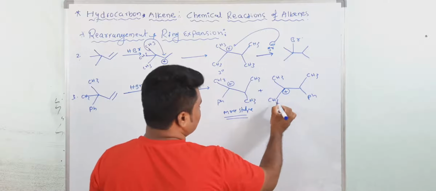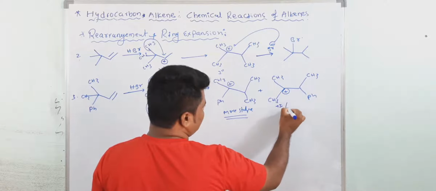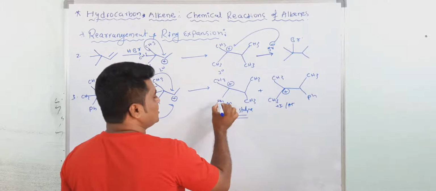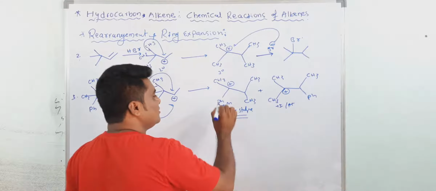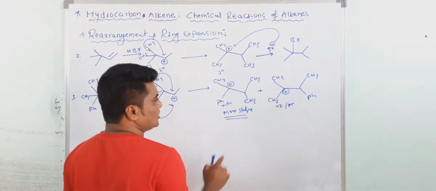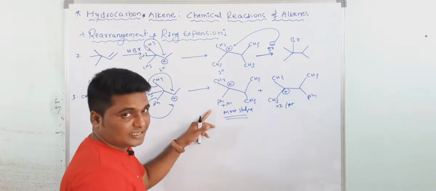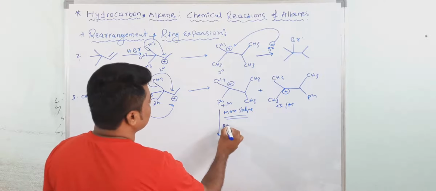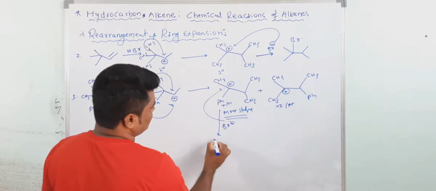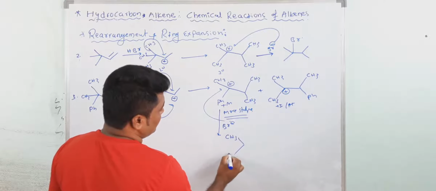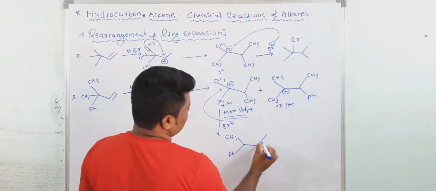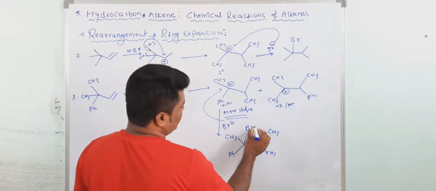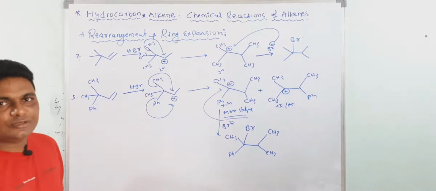Here it is stabilized by only plus I and hyperconjugation, but this is stabilized by plus M, resonance. Benzene stabilizes this carbocation by resonance, so that's why this is more stable. So who will migrate here? CH3 migrates. Now Br minus attacks again at this point, and you get this, your actual major product. Understood, all of you?